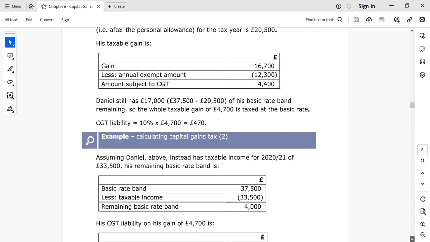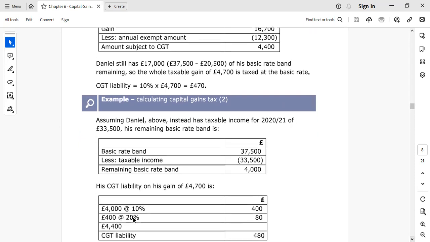So it means the 4,000 pounds will be subject to 10%, and the remaining 400 pounds subject to 20%. So the total will be 480. There is a mistake here, it should be 480.